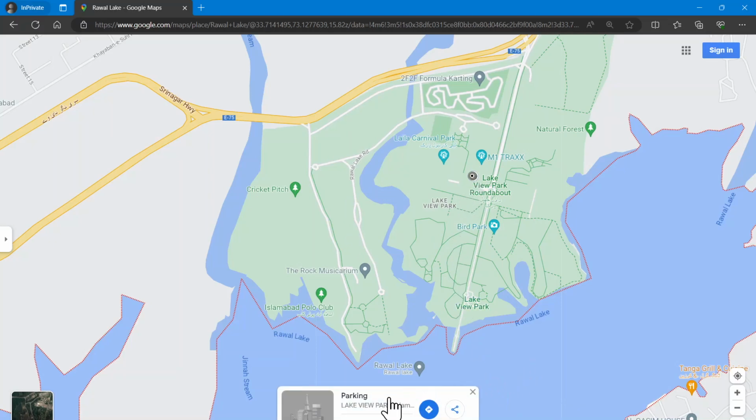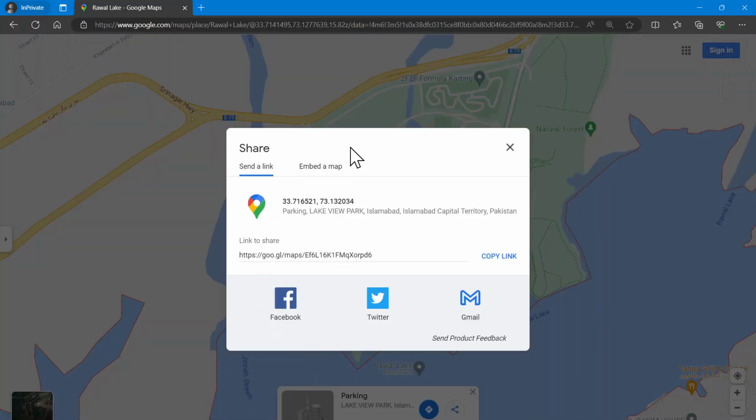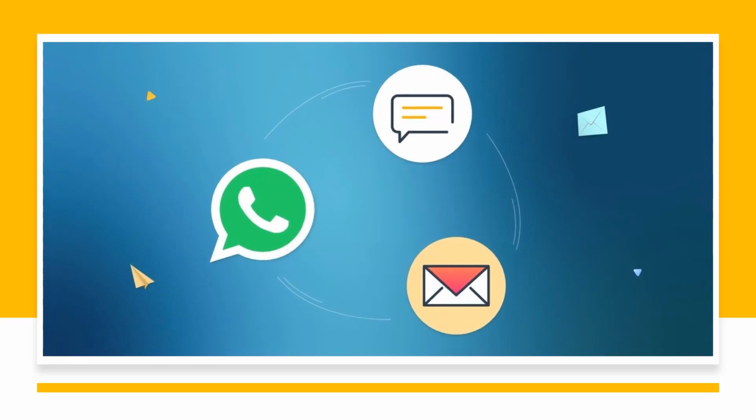After clicking, we see this small pop-up window which appeared on the bottom of the screen showing the location of where I just clicked. Towards the right of this window we can see a button which is used to share information. Just click on this button. After that you will see this window from where we can copy the link. From this window we can also share this link on Facebook, Twitter, or we can send via email using the connected Gmail address. But you might find it easier to just copy the link and then share it with others either through WhatsApp, SMS or email.